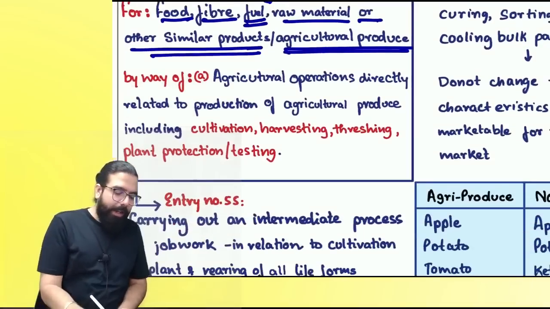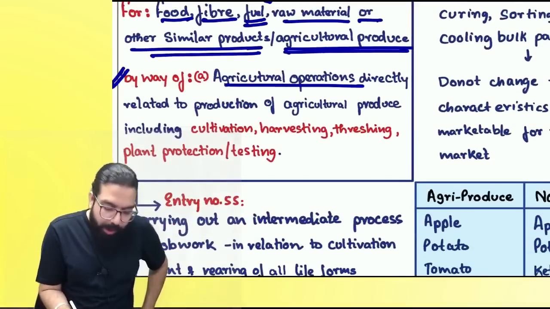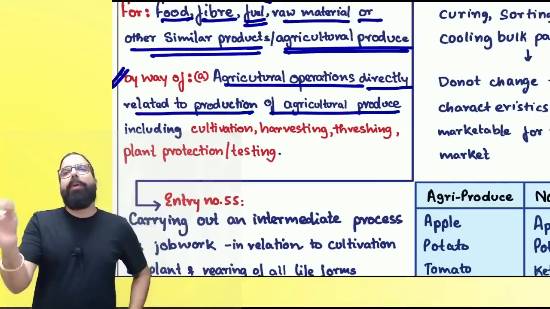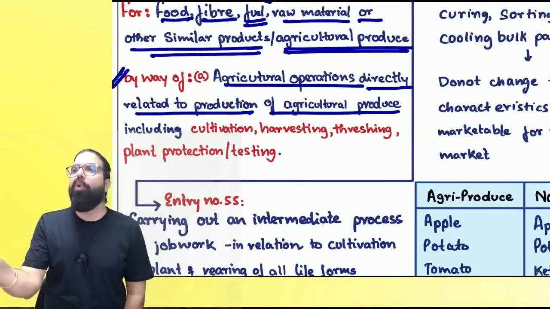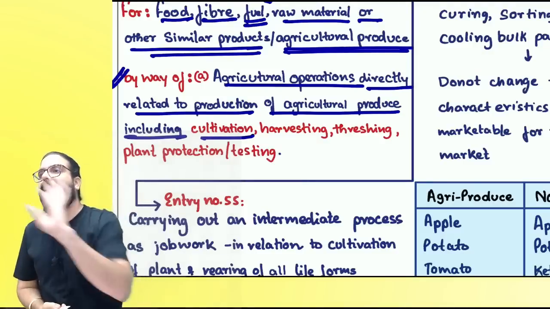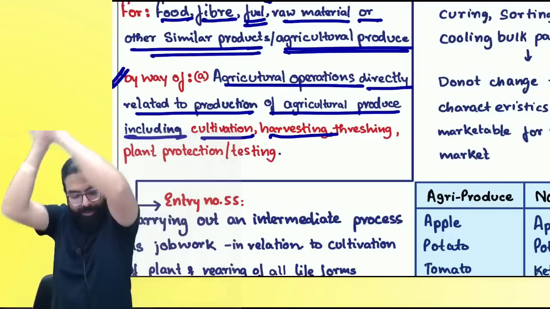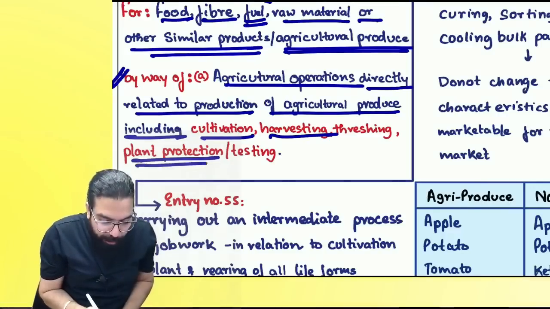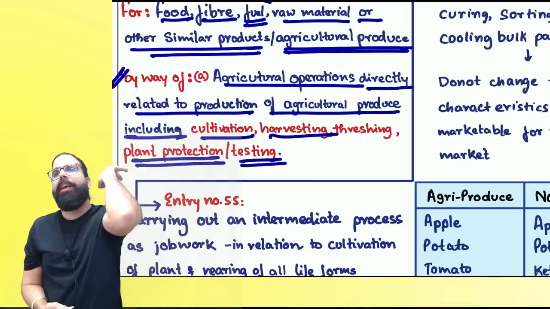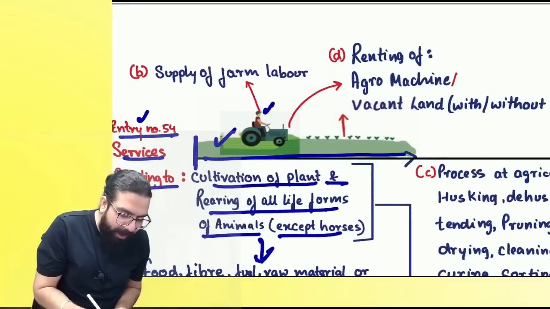Then they are telling that if services are taken by way of agricultural operation directly relating to production of agricultural produce, to produce agricultural produce, if you take any services which include cultivation related services, harvesting related services, threshing related services, plant protection related services, testing related services, it shall be exempt. A point done over here. Then we have 54 B point.